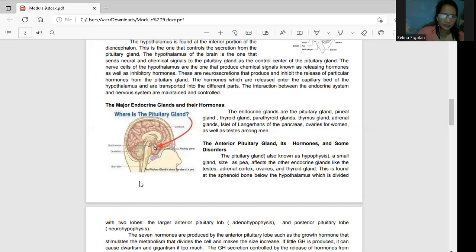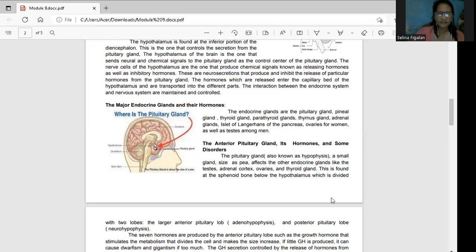This one. And the next after that is your spinal cord. The next for this, but here, your pituitary gland is found inside your brain. Okay, so this is the one that controls your pituitary gland, your hypothalamus. This is found at the sphenoid bone, below the hypothalamus. So this is your hypothalamus, and your pituitary gland is found below your hypothalamus.